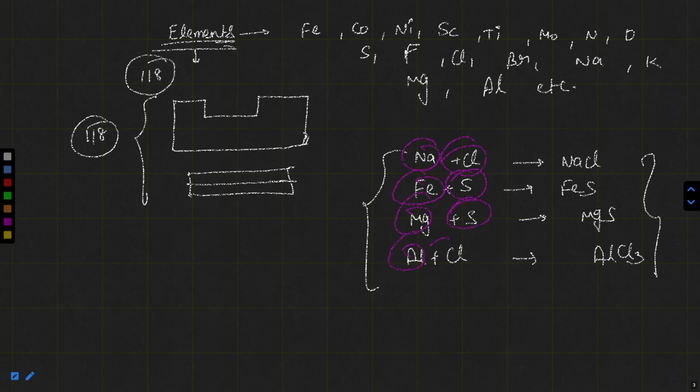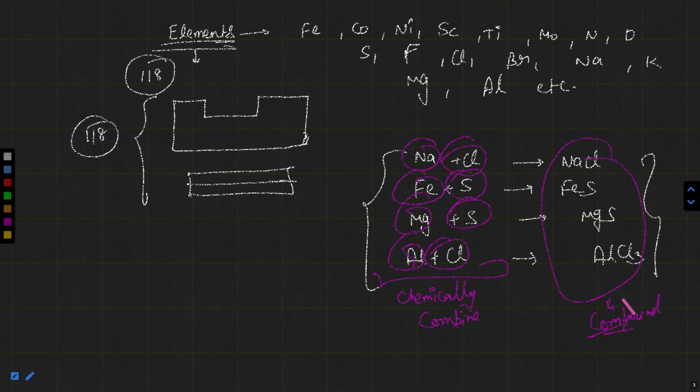When elements are getting chemically combined, they will form a compound.